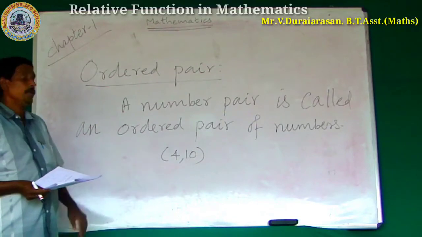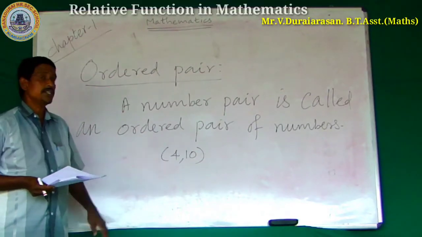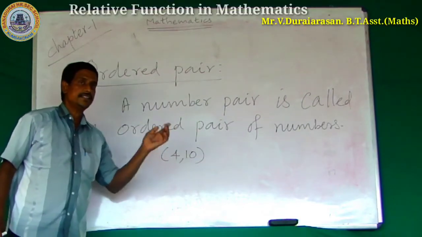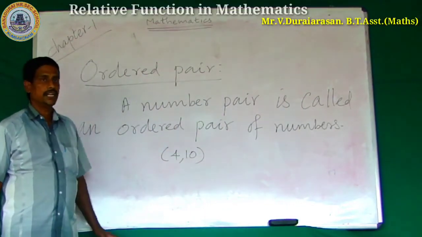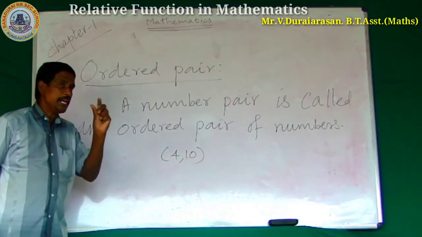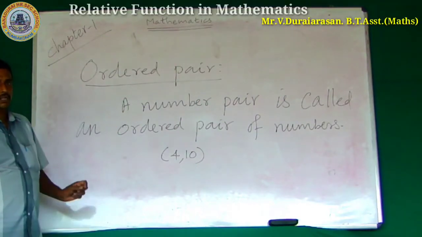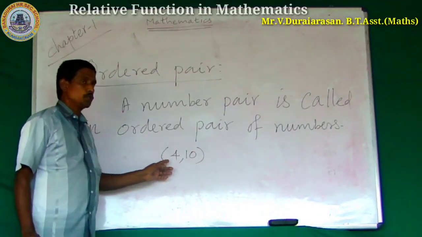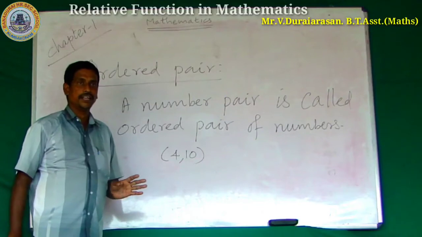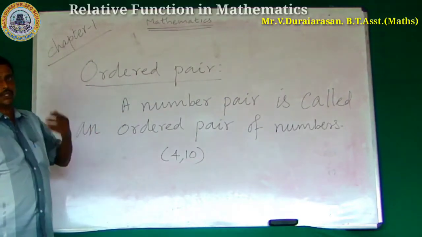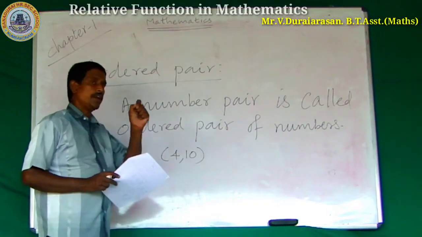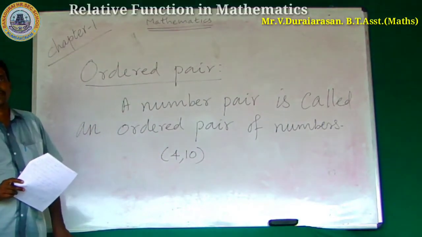The X-axis distance is 4 and the Y-axis distance is 10. In your graph sheet, 4 means moving horizontally from the origin, and 10 means moving vertically.